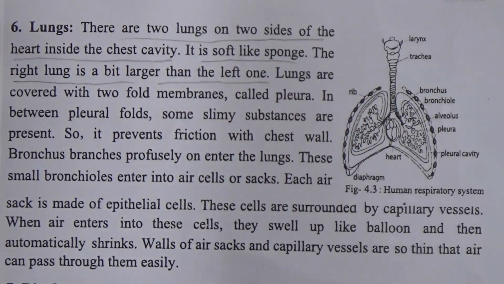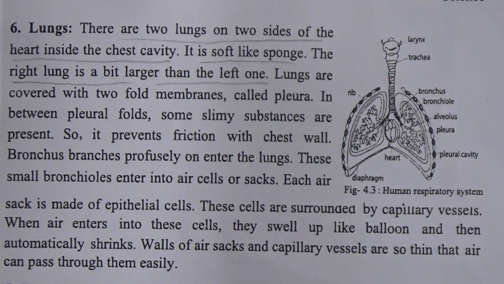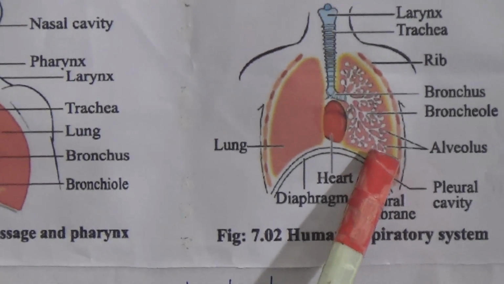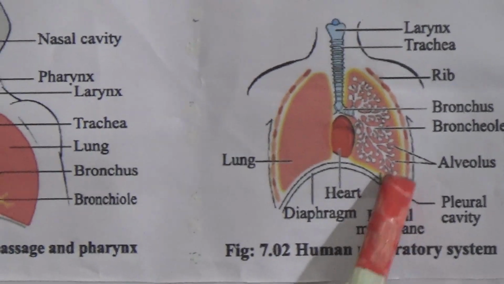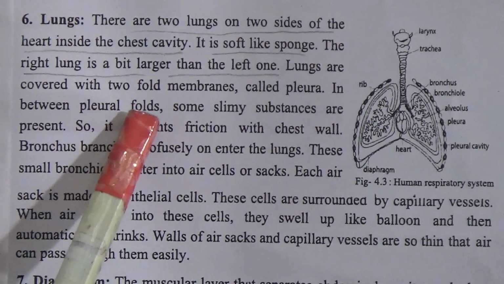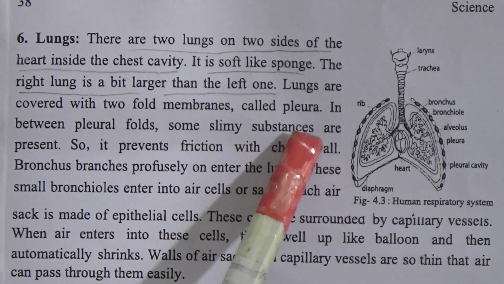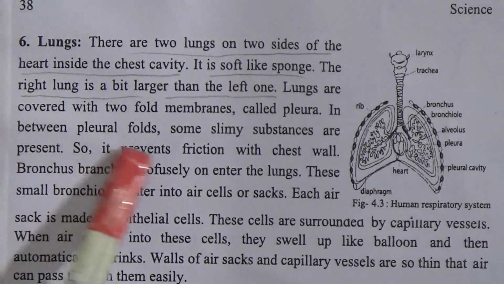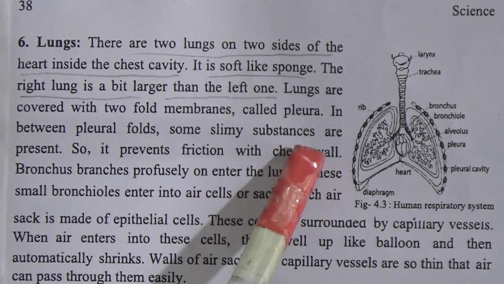Look at this picture. You can see this lung is covered by a membrane. This is called pleura. In between pleural folds, some slimy substance is present, so it prevents friction with chest wall.